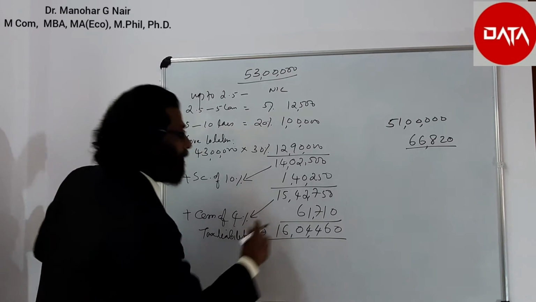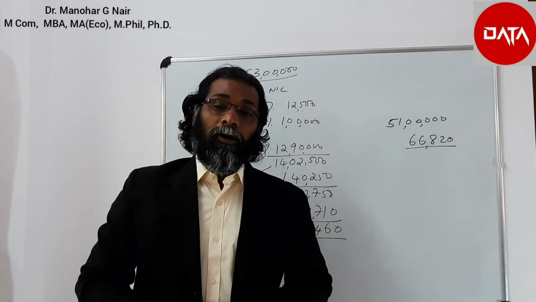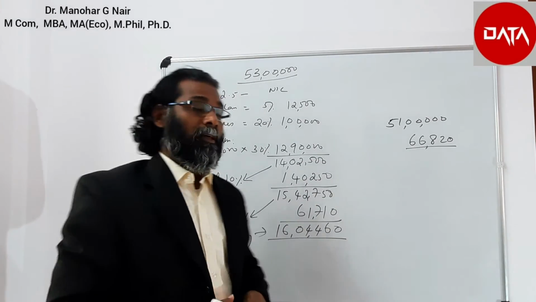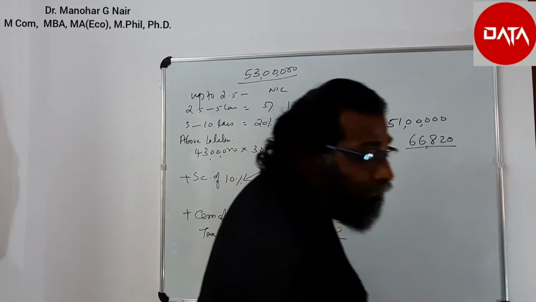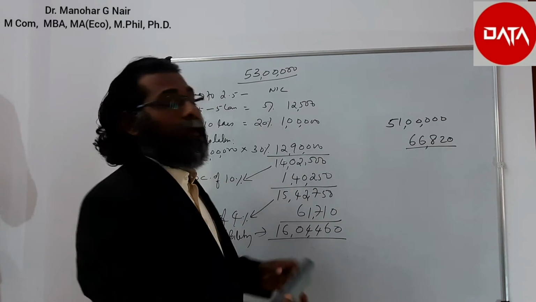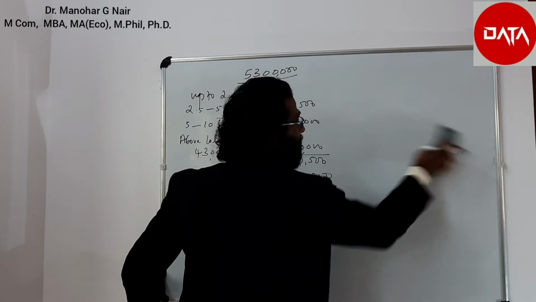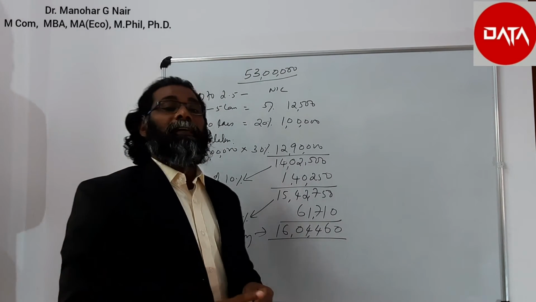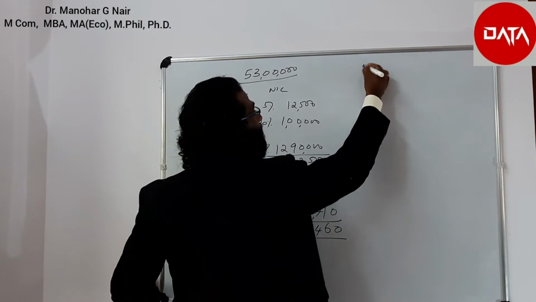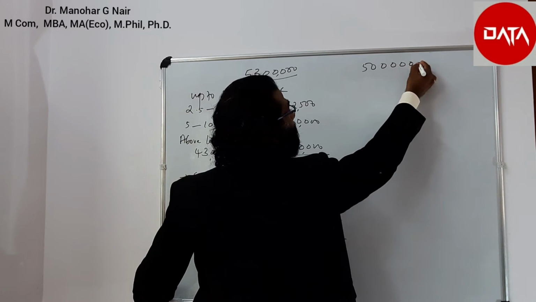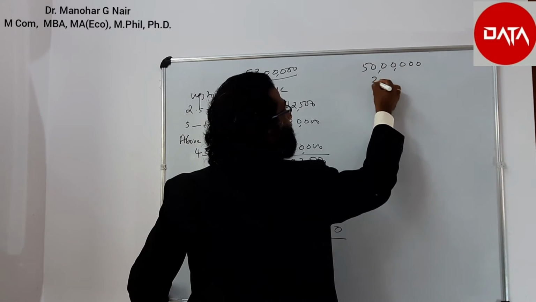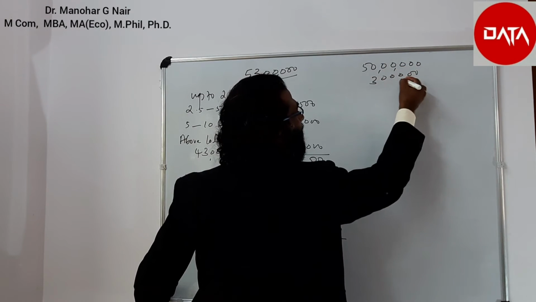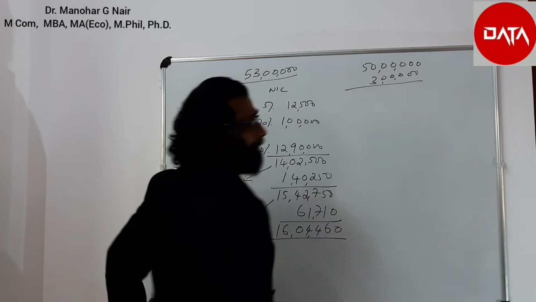Here the tax liability is worked out by adopting surcharge. Let us see what will be the impact if we adopt the marginal relief option, which means adding that excess income along with the tax liability. Here, assuming that the income is 50 lakhs, the excess income of 3 lakh will be added as such along with the tax liability.